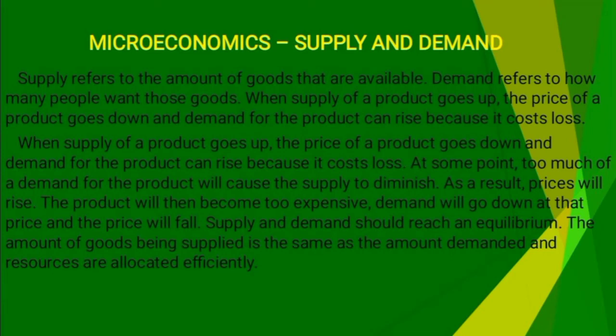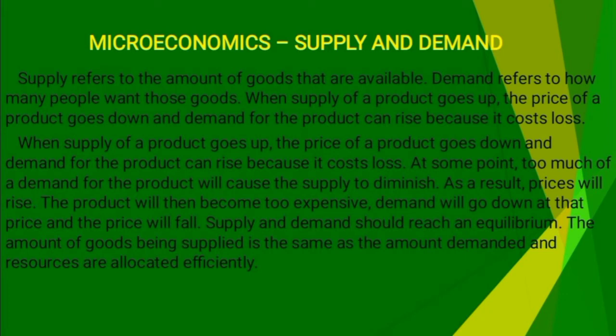Microeconomics, supply and demand. Supply refers to the amount of goods that are available. Demand refers to how many people want those goods. When supply of a product goes up, the price of the product goes down and demand for the product can rise because it costs less.